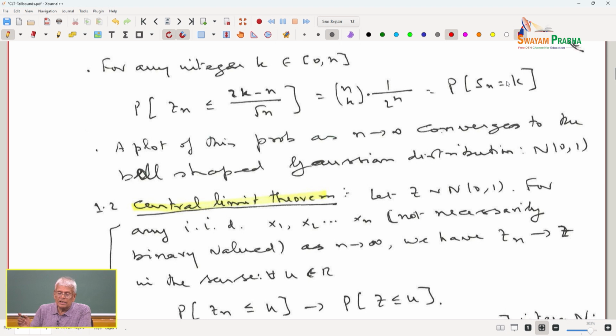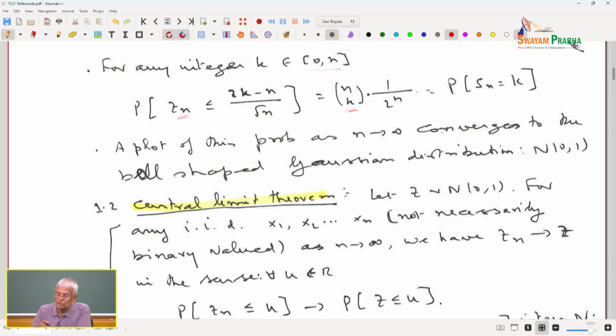Now, for any integer k in the range 0 to n, I would like to ask the following question: Zn must be less than or equal to (2k minus n) divided by square root of n, and this probability is essentially n choose k, 1 over 2 to the power of n. Please understand, it is 1 over 2 to the power of k times 1 over 2 to the power of n minus k.